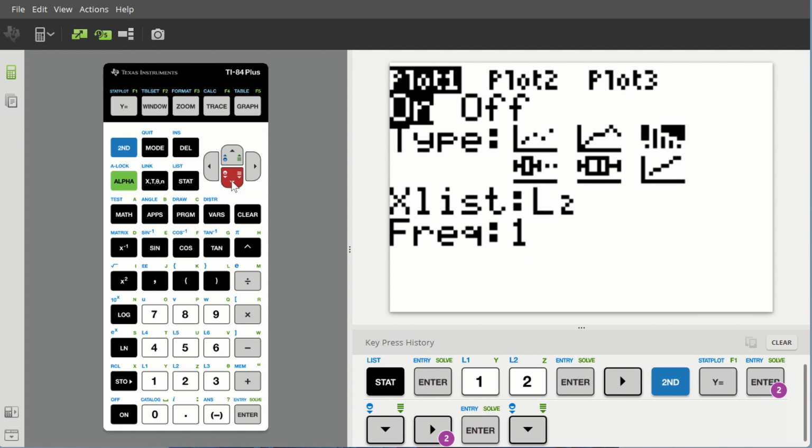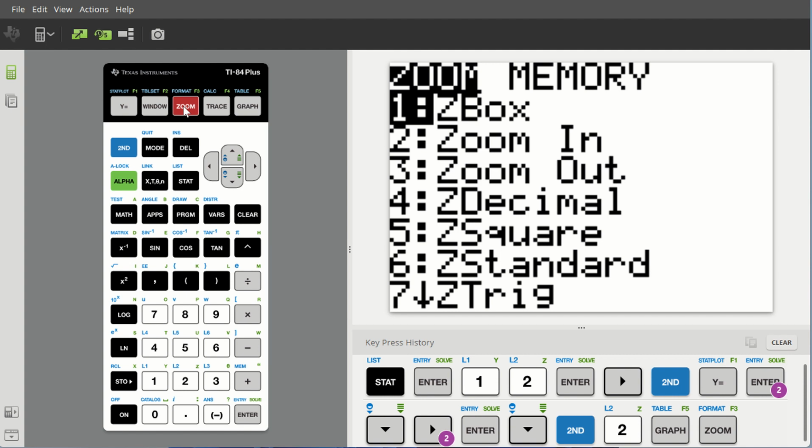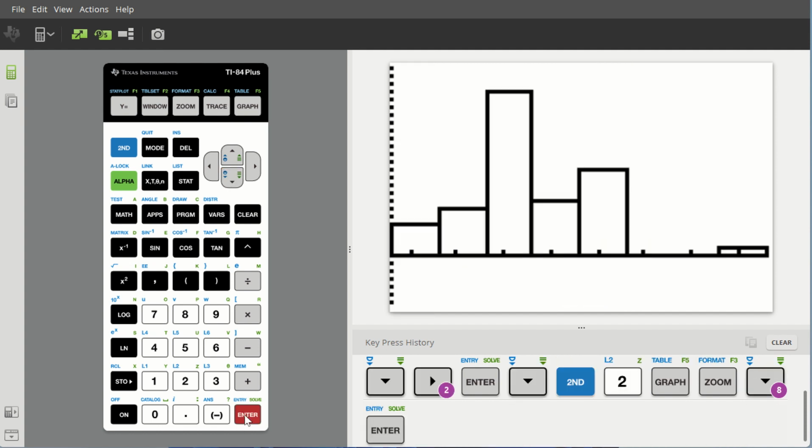Mine is under L2. If there was a different list name given here, you would access the correct list. For instance, if I wanted L2, I would hit second 2 to get L2 if it wasn't there. Frequency is 1, so it is singly listed data, and hit graph. If you do not see any image, hit zoom and 9, or you could scroll down to option 9 for ZoomStat, enter, and you should be able to see your histogram.